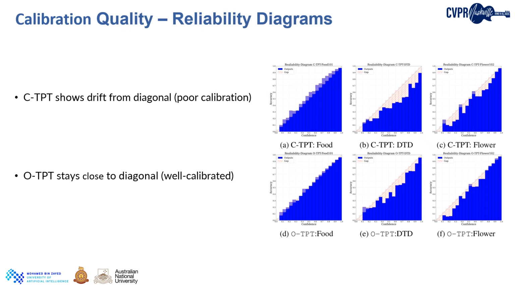To visualize calibration, we use reliability diagrams. In these plots, perfect calibration appears along the diagonal. C-TPT tends to deviate significantly, showing underconfidence in some cases and overconfidence in others. O-TPT predictions, however, lie much closer to the diagonal, indicating that predicted probabilities better reflect actual correctness.